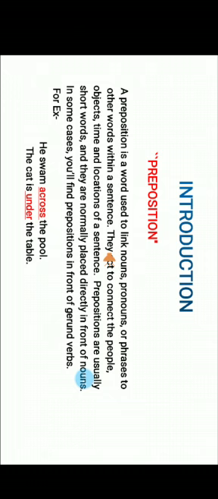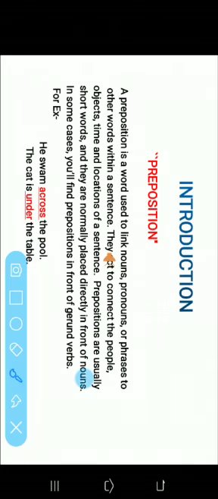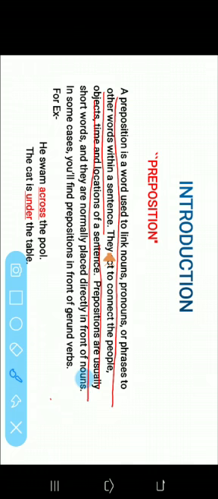In some cases, you will find prepositions in front of gerund verbs. For example, he swam across the pool. The cat is under the table. Here, the noun is the pool, and just before it, there is across, which is a preposition. In another sentence, the noun is the table and the preposition under is used just before it.